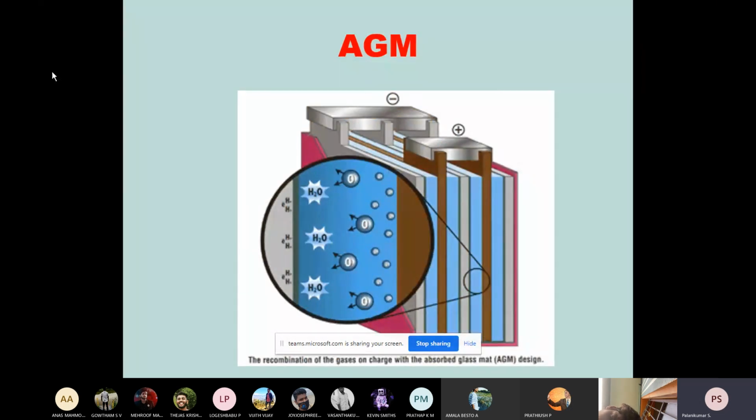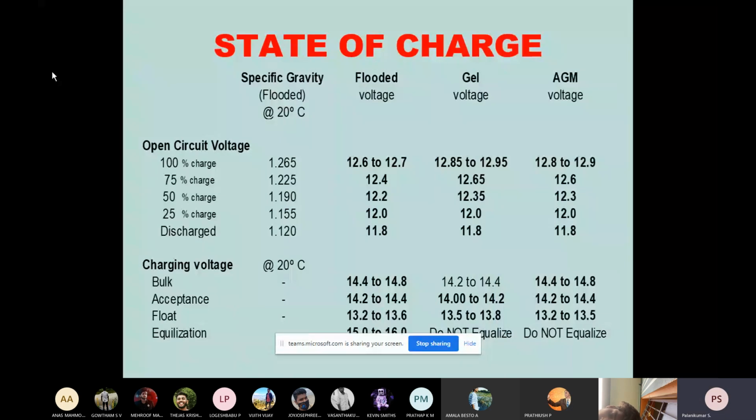This is the same mechanism in AGM also. And as I already told, if you see the state of charge of a battery, showing 100 percent at 20 degrees Celsius, the specific gravity is 1.265. In a completely discharged battery, the specific gravity will give 1.120. So the difference is only 0.145.